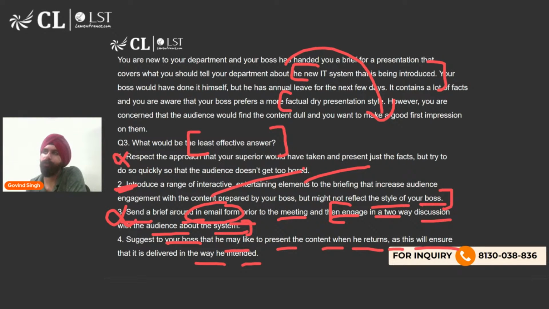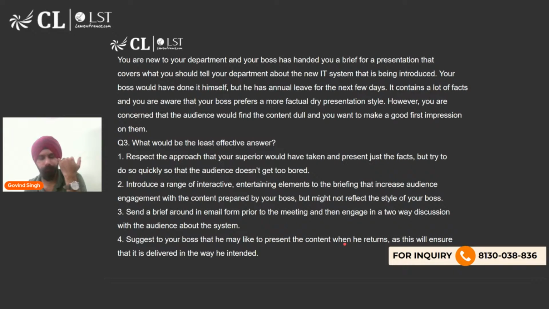That is very essential that the presentation is made. अब वो कैसे दी जाती है, that is secondary. तो यहाँ तो ये हो रहा है कि भाई बॉस को बोल दो कि आप आके ही प्रेजेंट करना जैसे आपको करनी है. So this would be my least effective answer for sure because यहाँ पे तो presentation हो ही नहीं रही ना. No presentation is happening, but we want the presentation to happen. That is a primary decision which the boss has entrusted you with. Style of delivery is secondary, कि कैसे जा रही है, factual जा रही है, interactive जा रही है. But presentation जानी तो जरूरी है ना if new system is introduced. So fourth is the least effective answer in my opinion.